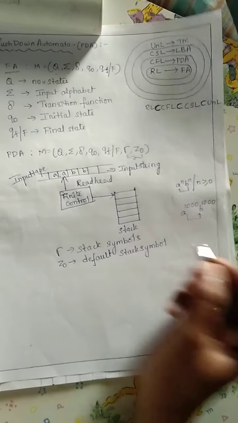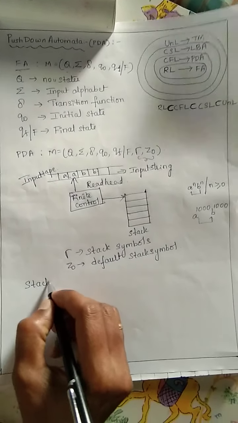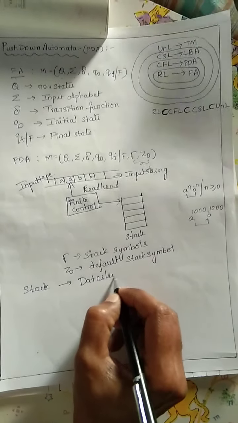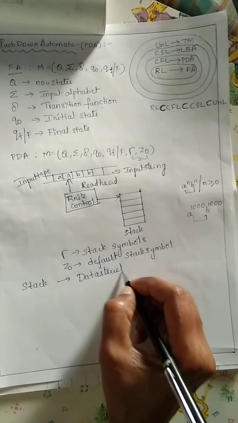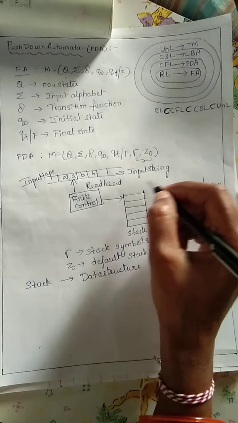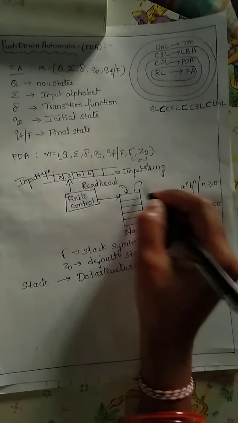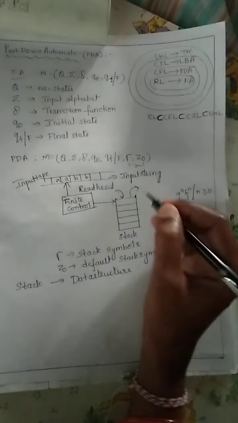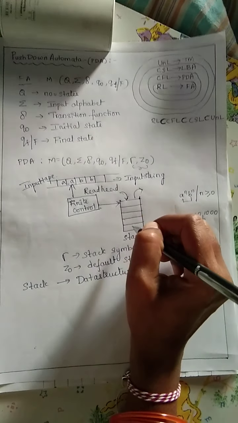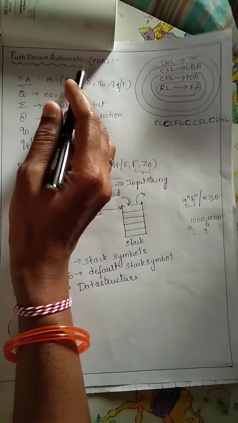Before going further, what is a stack actually? Stack is a data structure. What is the procedure of the stack? We are going to push elements or pop elements from the stack. So the operations are push and pop. We are pushing a number of symbols into the stack, so that's why we call it a push down automata.